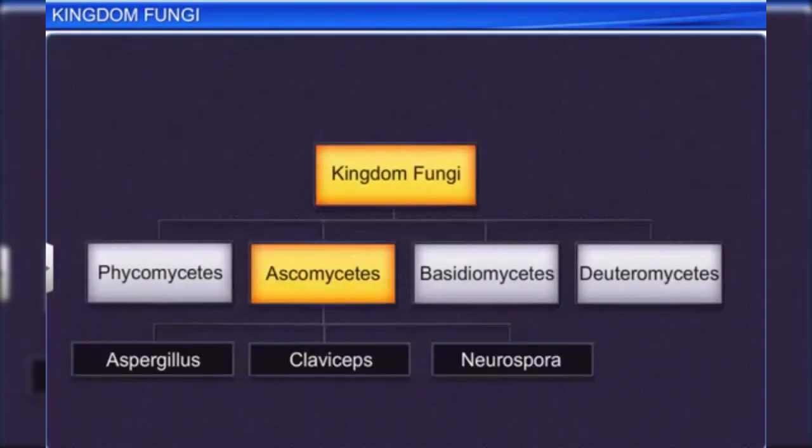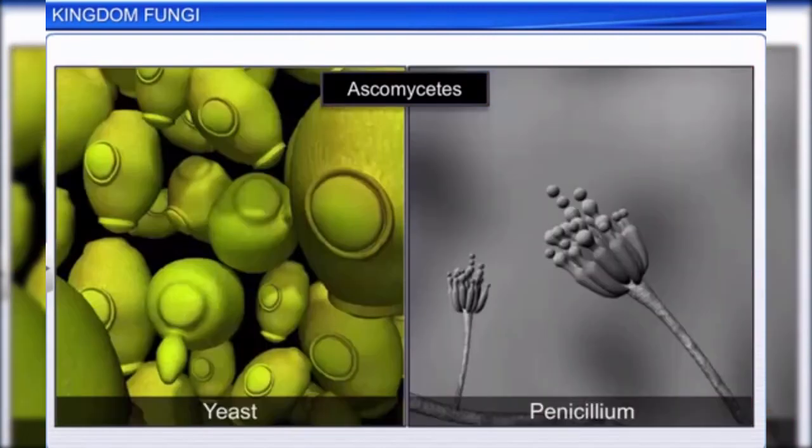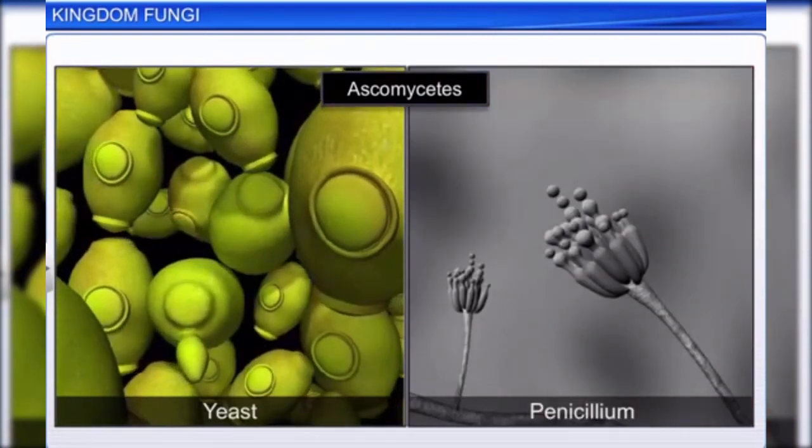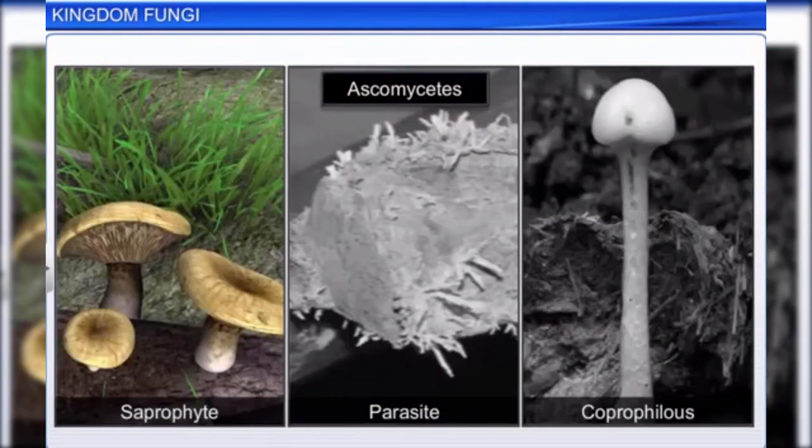Members of the Ascomycetes class are commonly known as sac fungi. For example, Aspergillus, Claviceps, and Neurospora. They can be unicellular like yeast or multicellular like Penicillium. They are saprophytic, decomposers, parasitic, or coprophilous, that is, they grow on dung.